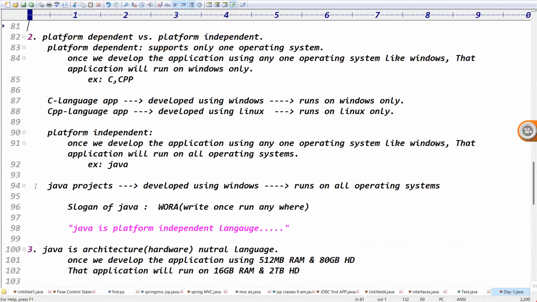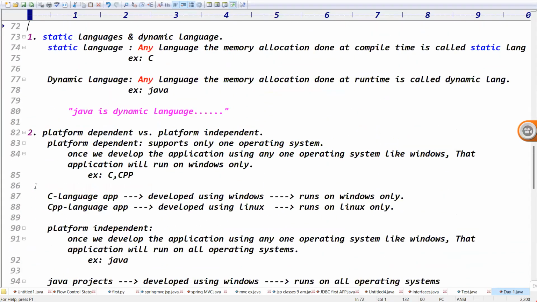What was the first point we discussed? How many types of languages do we have? Two: static and dynamic. In any language, if memory allocation is done at compile time, it is called a static language. If memory allocation is done at runtime, it is called a dynamic language. Java is what type of language? Dynamic language.